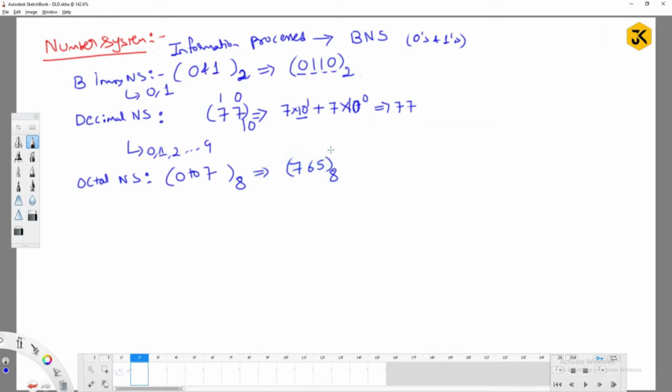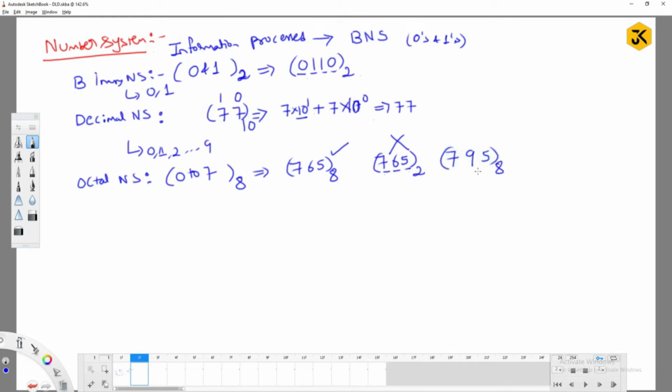For example, if I say 765 base 8, is it a valid octal number? Yes. If I say 765 base 2, is it a valid binary number? No, because the values should be less than 2, but they are more than 2, so this is not a binary number. Can I take 795 base 8?